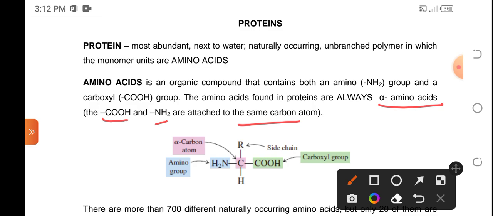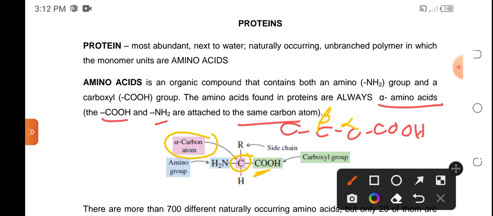So if you could still remember, in naming carboxylic acid, carbon number 2 next to the COOH. So pag maraming carbon dyan, the common names usually uses the Greek letters wherein the second carbon atom is known to be the alpha, next would be the beta, and so on. So because of this, ito ang ating alpha carbon atom. The second carbon atom in the chain, with reference as the COOH to be on carbon number 1.